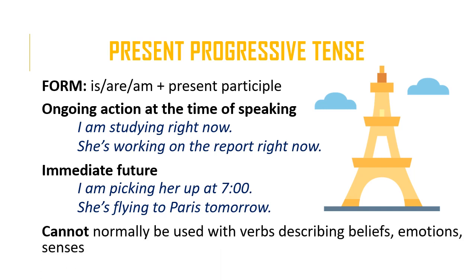So the present progressive tense is describing an action that's happening at the time of speaking, and usually it's a temporary action, an action with a definite beginning and a definite end. If you look at these examples again, I am studying right now. You can imagine that I began studying, let's say, 30 minutes ago, and I'll eventually stop studying. And likewise with working, with picking her up and flying. These are actions with a definite beginning and a definite end.